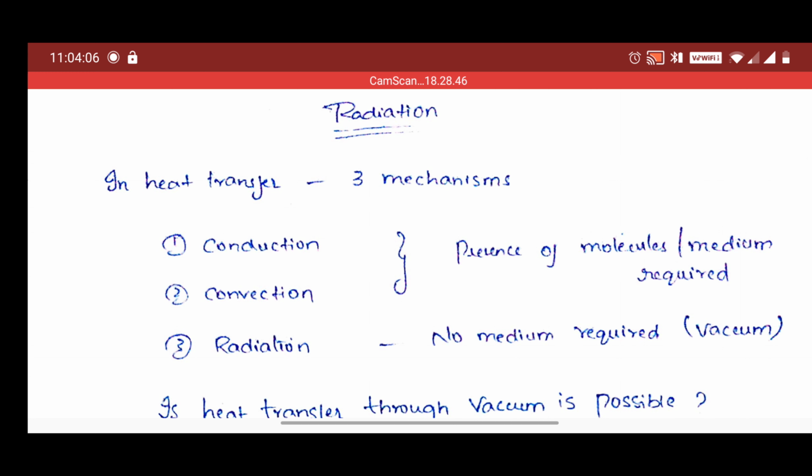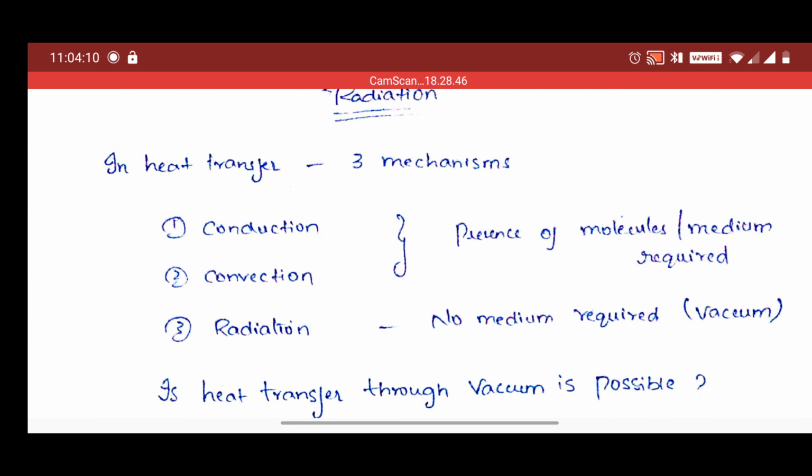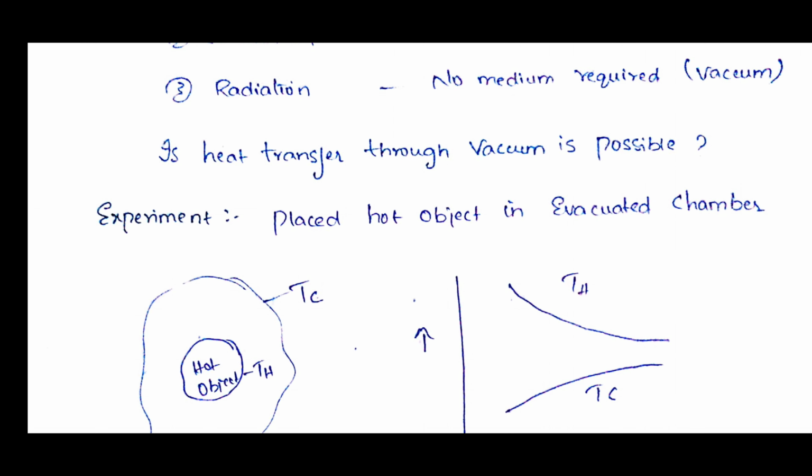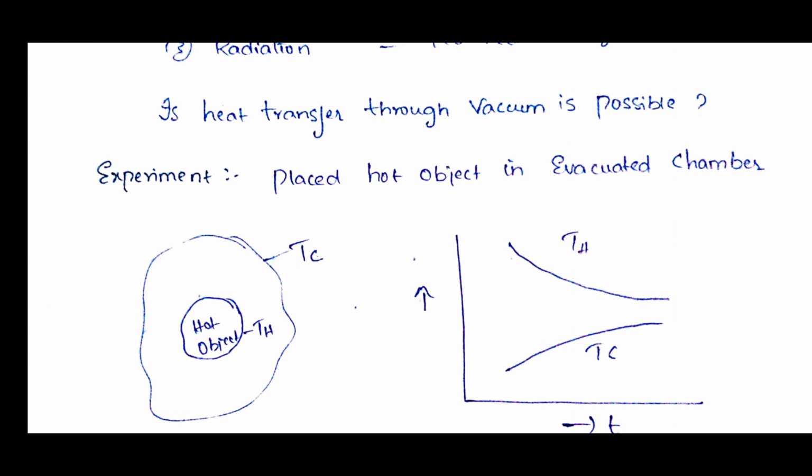Okay, so when they got a thought that heat transfer through vacuum is possible, they did some experiment. They placed a hot object in an evacuated chamber. Initially the chamber wall temperature is Tc, and the temperature of the object is Th.